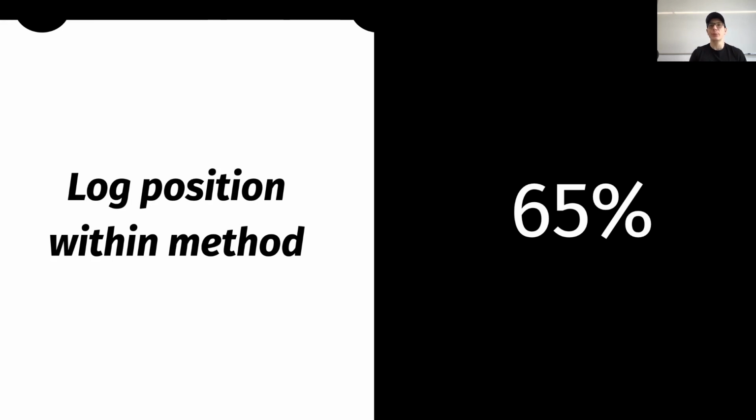Instead, LACNE correctly predicts the position within the Java method of the log statement in 65% of cases. For the log message instead, we found out that LACNE correctly generated the target log message in 16% of cases. Let me clarify here that the accuracy, the correctness of the log message was computed token by token. So, in other words, if token by token the message generated by LACNE is equal to the target one, then we have a correct prediction.